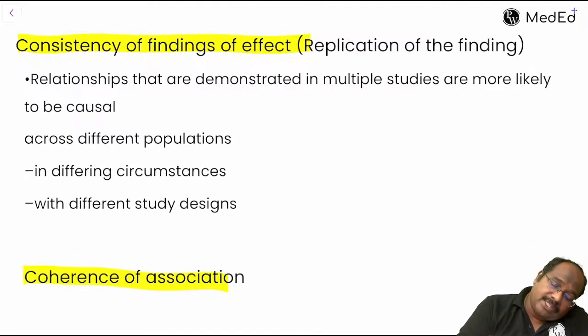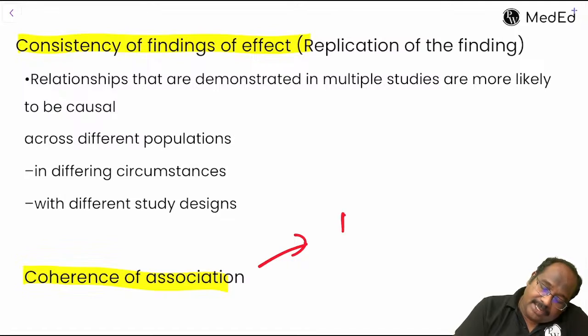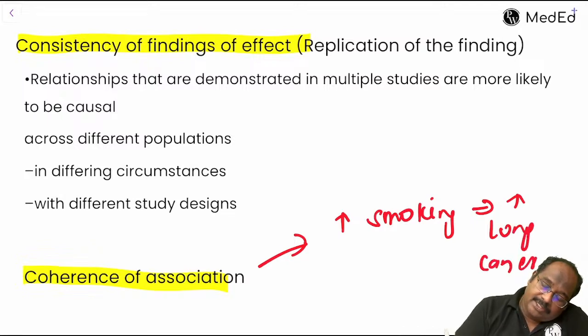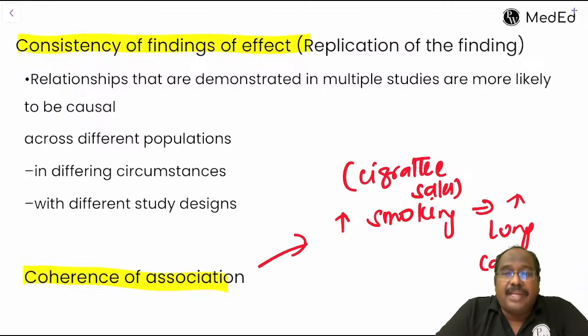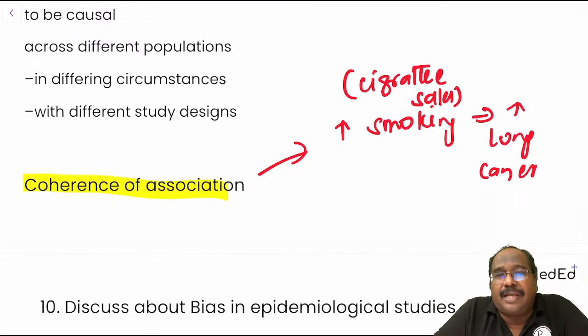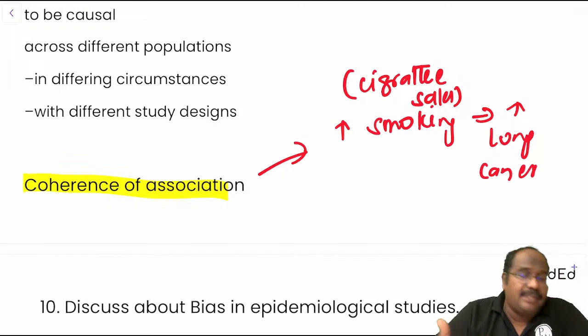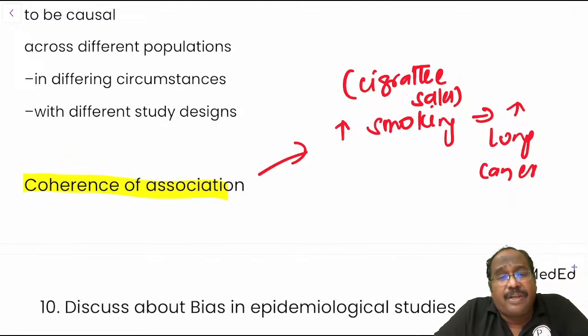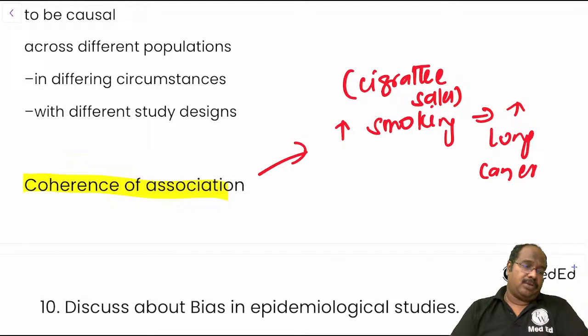Coherence of association. What does it mean? This indicates that increased smoking leads to increase in lung cancer. For example, cigarette sales: that should not come in the opposite way. When there is no cigarette, there is less lung cancer. But when the cigarette sales gradually increase over a period of time, there is increase in lung cancer. This we call coherence. The most important criteria is temporal association, and the most difficult criteria is specificity of association.